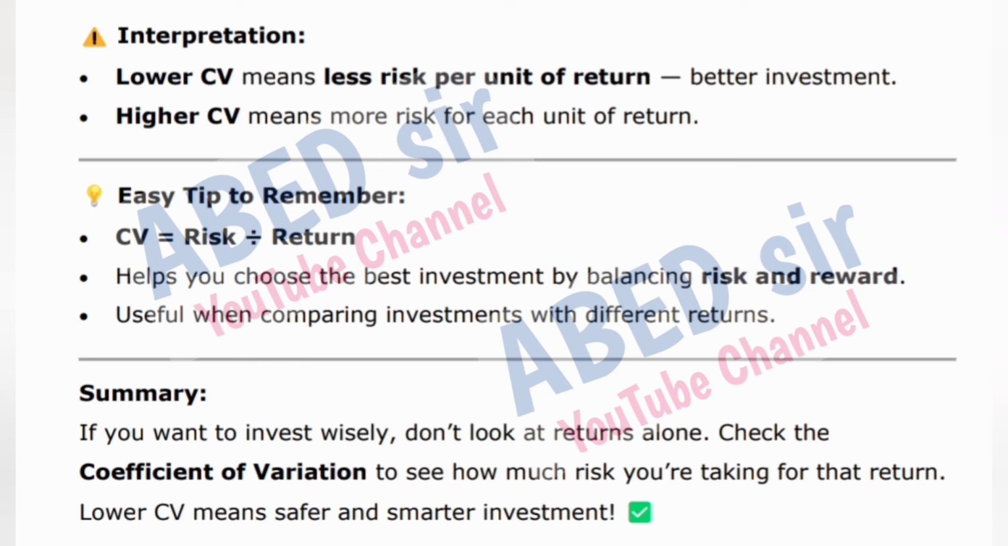Summary. If you want to invest wisely, don't look at returns alone. Check the coefficient of variation to see how much risk you are taking for that return. Lower CV means a safer and smarter investment.